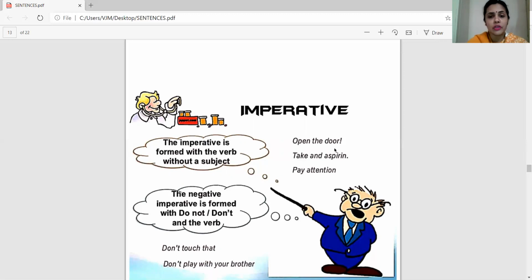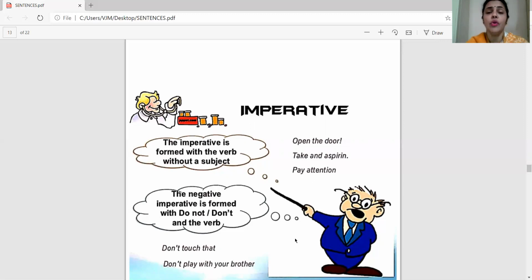For example, open the door, take rest, take aspirin, pay attention, right? Pay attention. Maybe if you're asked to do something and you're not paying attention, the other person may order you: pay attention. Okay, so in this manner, the negative imperative is formed with don't or do not.